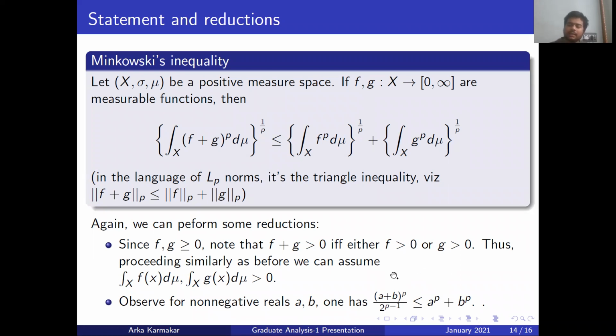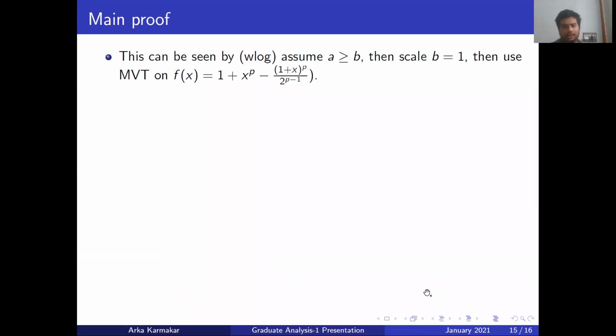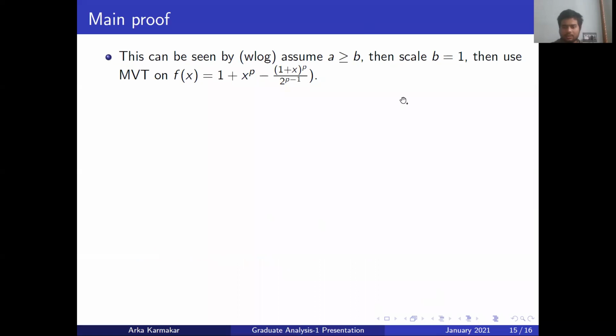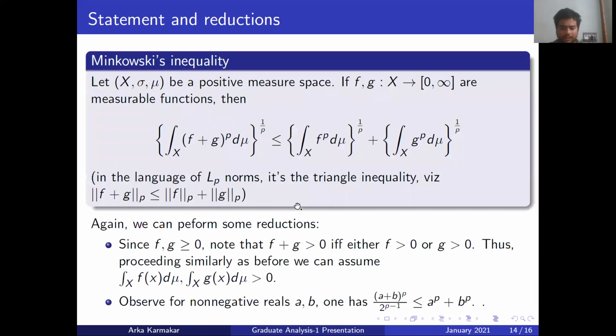One way to see this is to use Newton's binomial expansion and prove it. The other way is to use the same thing that you did for Holder. You construct this function, assuming a is greater than or equal to b. If a is 0, then it is trivial; otherwise, scale so that b is equal to 1. Then again apply the mean value theorem on this. Then the slope is non-negative.